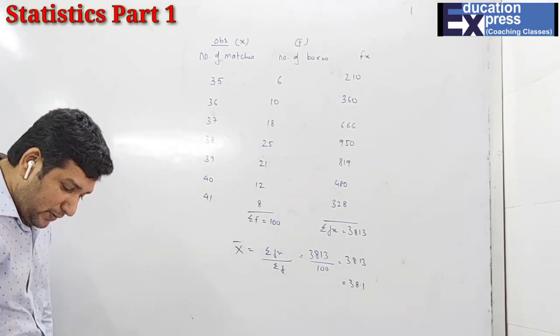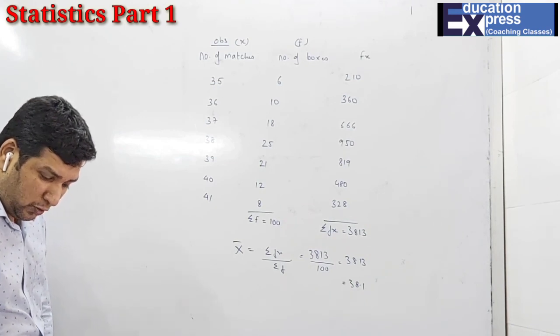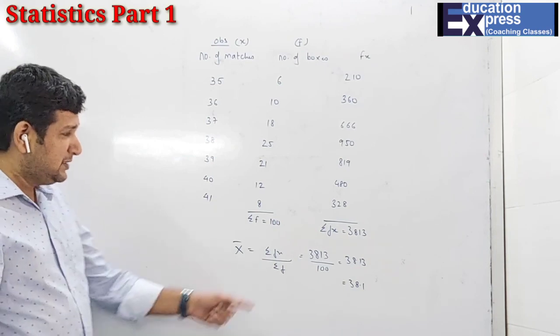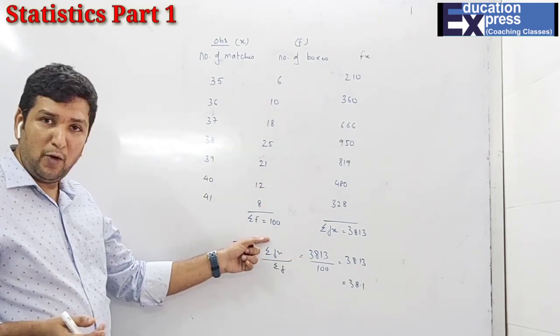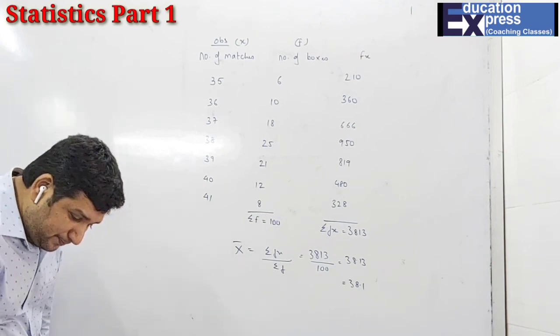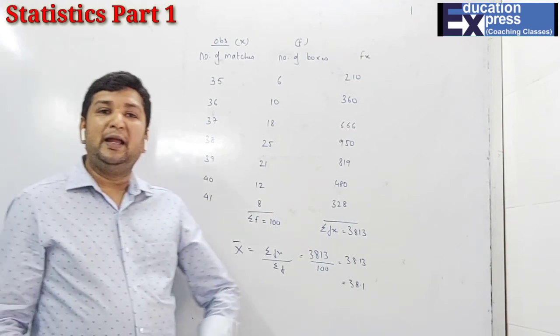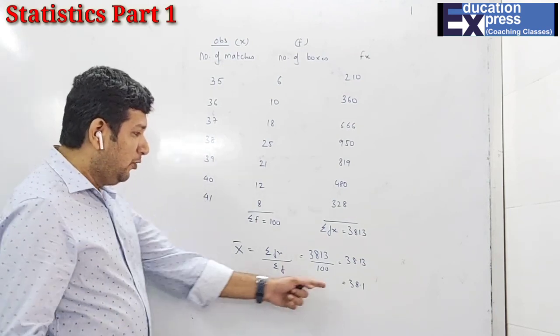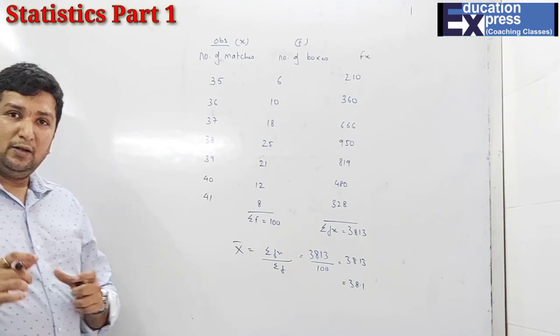Next part: determine how many extra matches would have to be added to the total contents of 100 boxes. That means the number of boxes is 100 only. We are not adding any boxes. The total boxes are 100. To bring the mean up to exactly 39 matches. The mean over here is 38.13, and now they want the mean as 39.